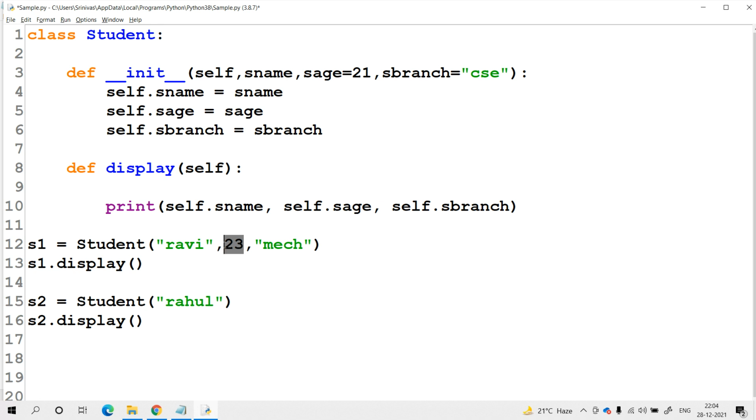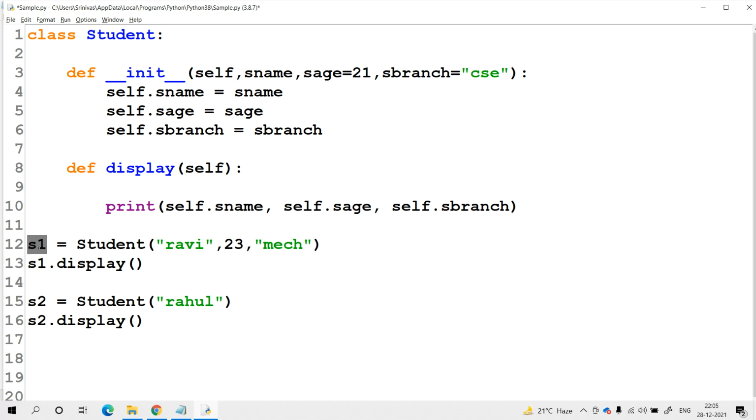So here the explicit value that we are passing for the age is 23, which will override the default value available in the age. 21 will become 23. Why? Because we are explicitly passing the value, it replaces the default value. In a similar way, we are passing the student branch explicitly, so it will override the default value available in the branch. Now mechanical will replace CSC.